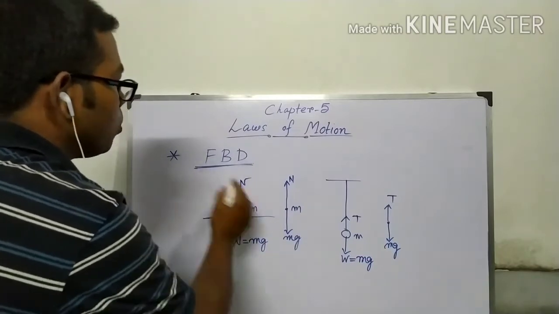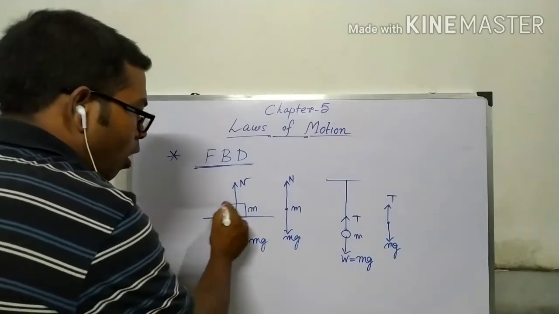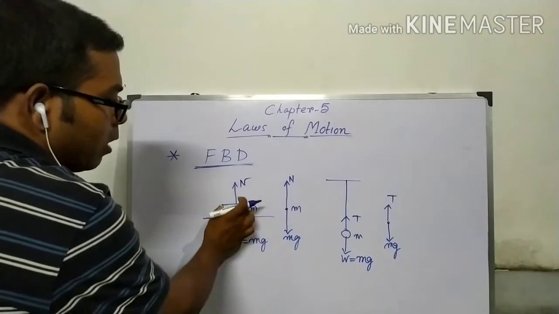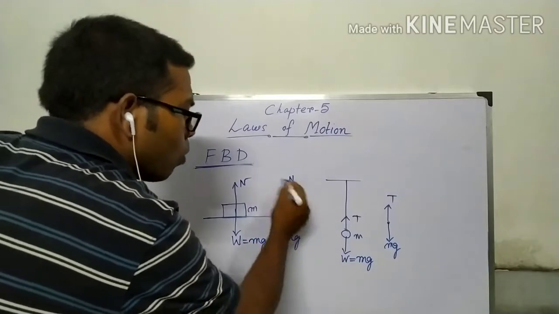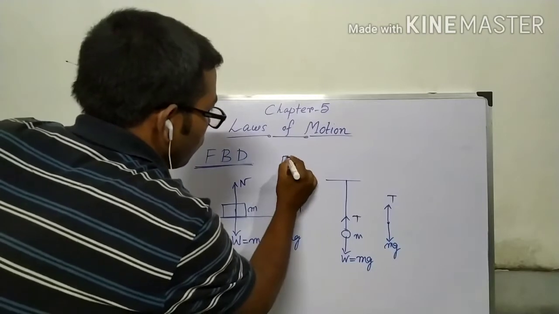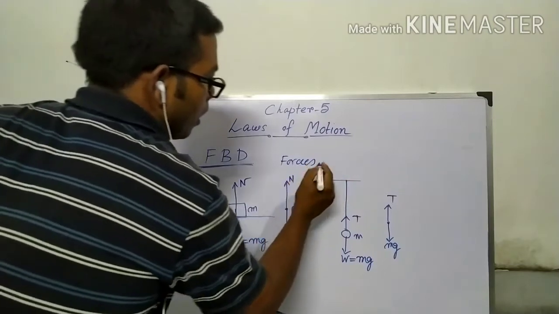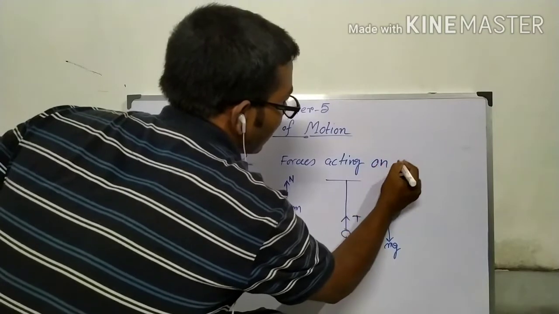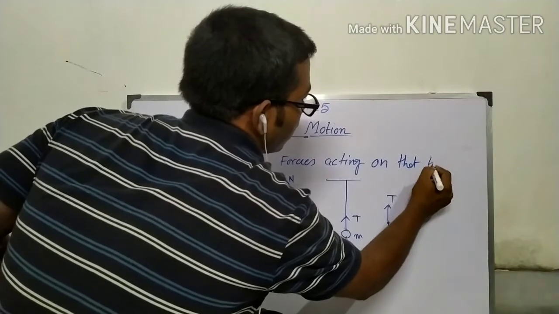So what is the basic of doing free body diagram is that we consider the object just a point, that is a point mass, the total mass concentrated at that particular point, and we will show all the forces acting on that particle, on that object or on that body.